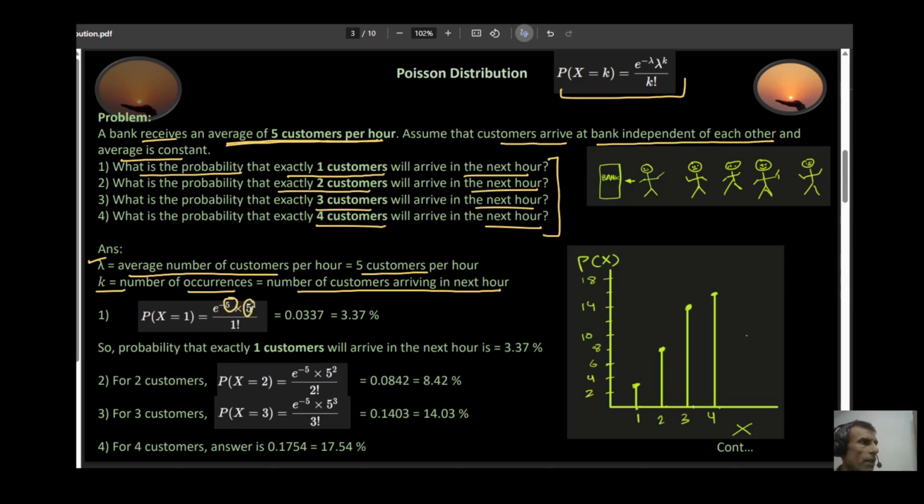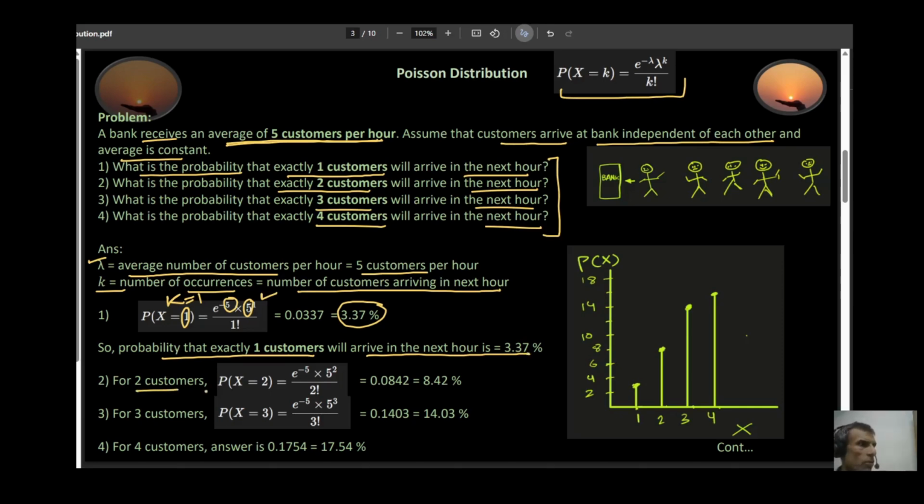In this case I want to know the probability that exactly 1 customer arrives, so my k equals 1. Substituting k equal to 1 in this expression, the answer comes to be 3.37. So the probability that exactly 1 customer will arrive in the next 1 hour is 3.37%.